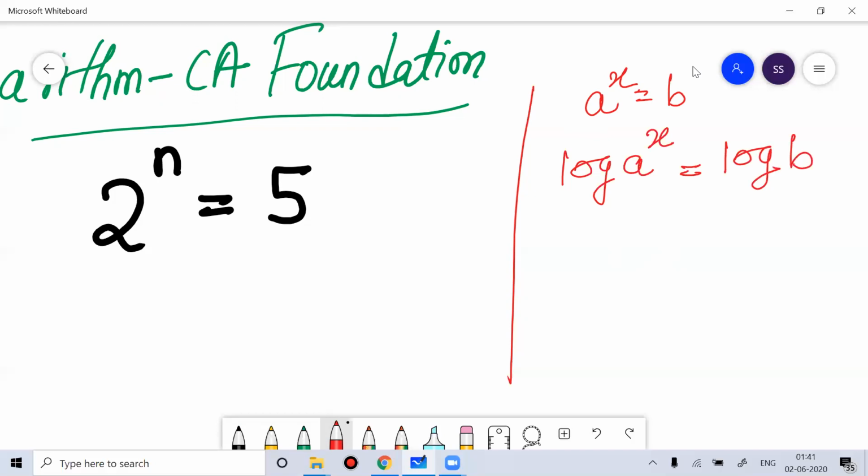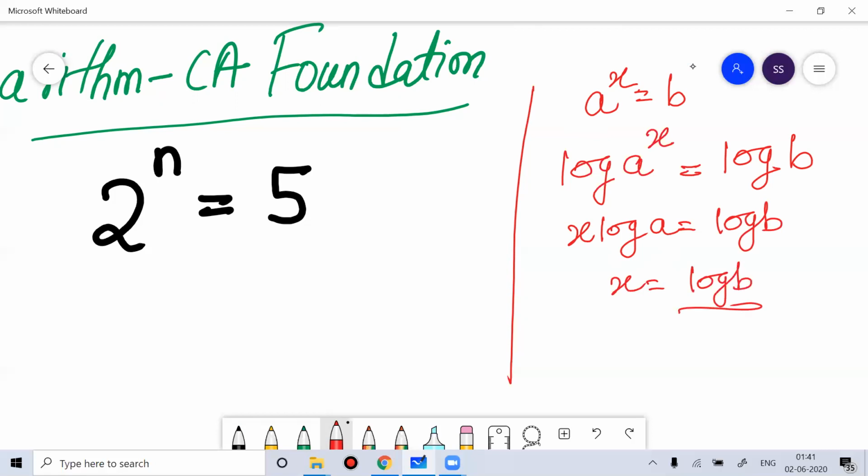It is a property of logarithm, which I'll discuss, that log of a to the power x equals x log a. So x log a is equal to log b, which gives you x is equal to log b by log a.